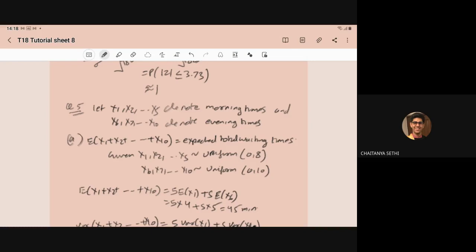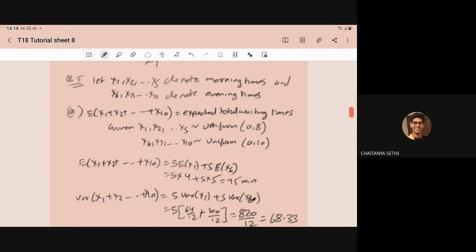So x1, x2, ..., x5 denote the morning waiting time, and x6, x7, ..., x10 denote the evening waiting time. So in the first part you have to compute the expected total waiting time, whether evening or morning. So the expectation of x1 plus x2 plus ... plus x9 plus x10 will give you the expected total waiting time. All the xi's are independent of each other, and it is given that x1 to x5 follow the uniform distribution with parameters 0 and 8, and x6 to x10 follow the uniform distribution with parameters 0 and 10.